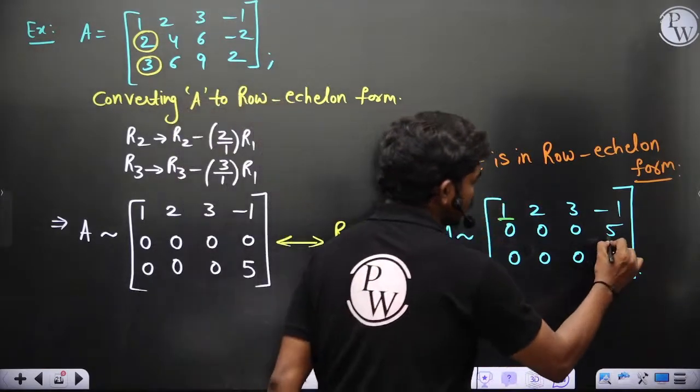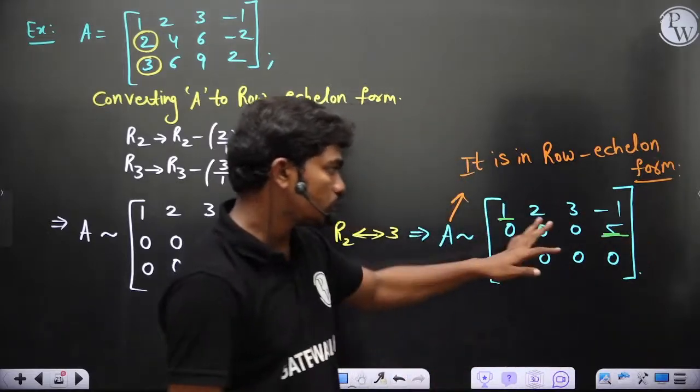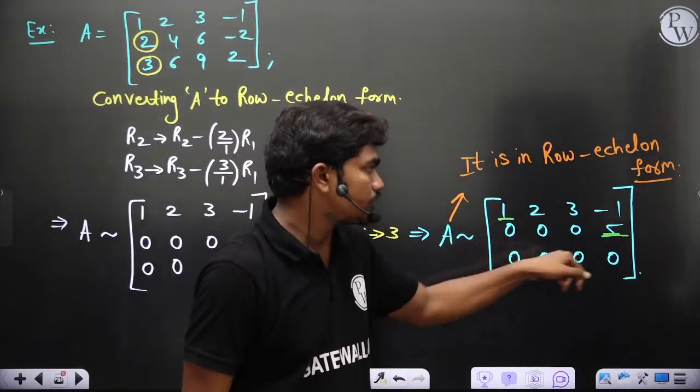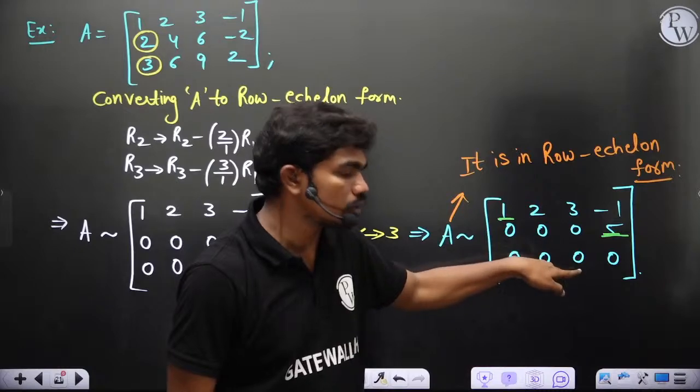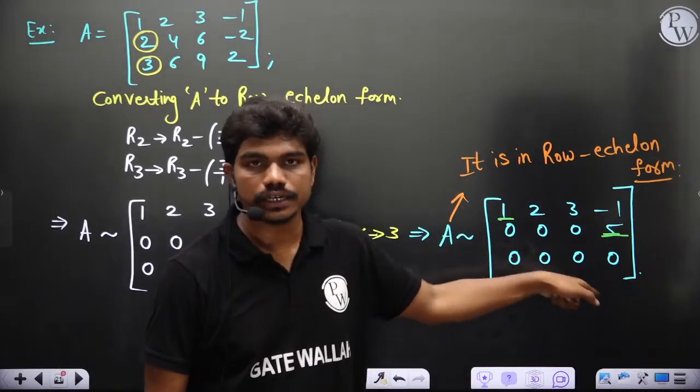Okay. So this is the first non-zero element, you have 3. So there is no issue. Now the number of zeros before the first non-zero element here should be less as compared to the next row. So here all 4 are zeros. It is in row echelon form.